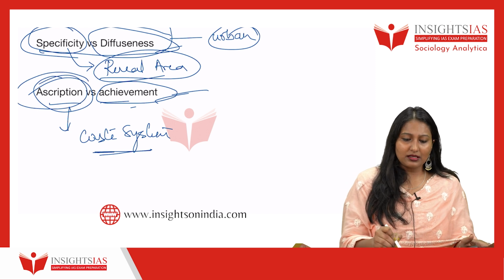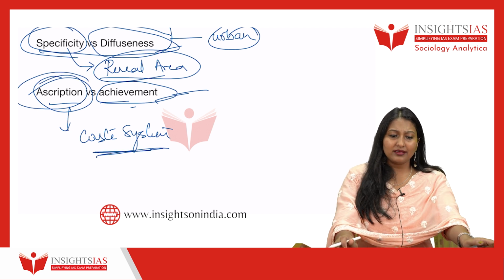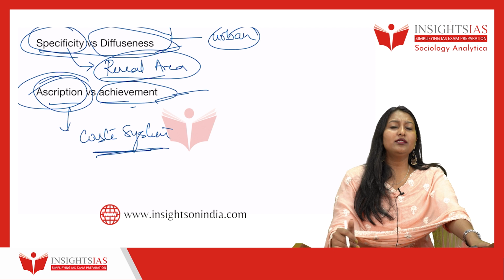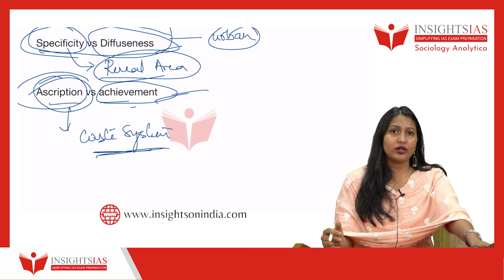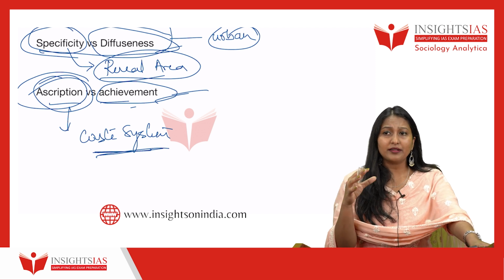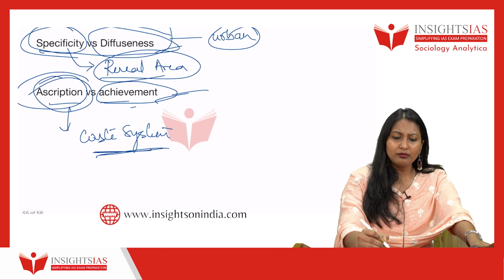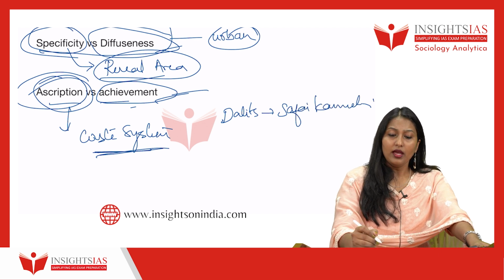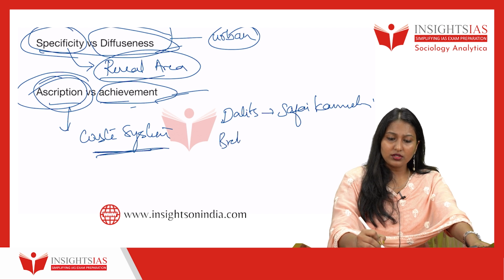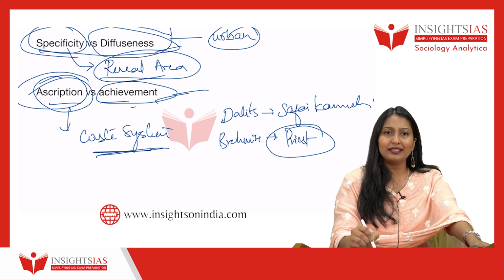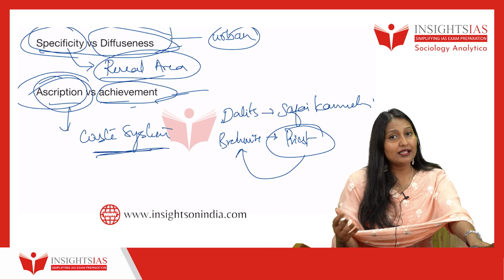Next, coming to ascription, that is the caste system. Do we still see a caste-based ascriptive value system in Indian society? Yes, we do. The Indian government and Constitution are trying very hard for the ascriptive system to go away, but we do see some form of ascription even today. You can give the example of Safai Karmacharis, that is Dalits. Most Dalits are actually what? Safai Karmacharis. Okay, and you can also write that the priestly class, mostly they are Brahmins only. Not all Brahmins, but the priestly class.